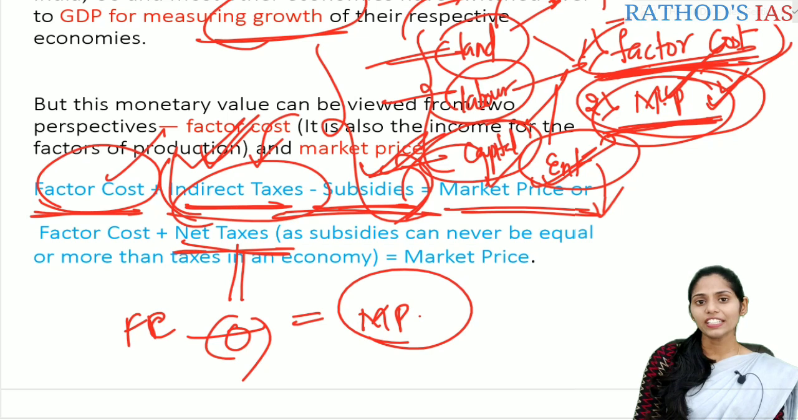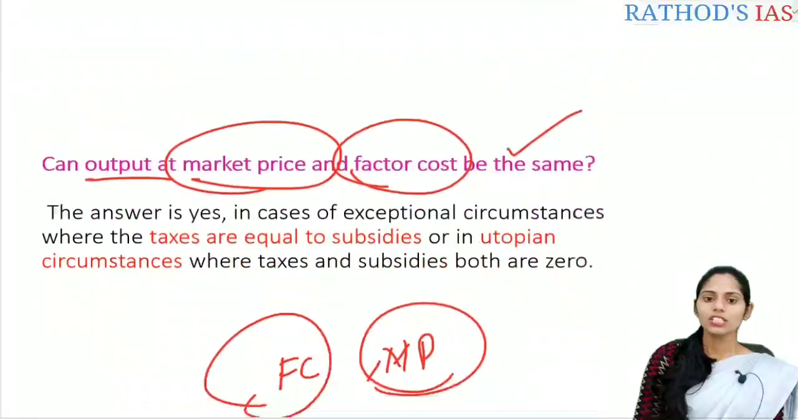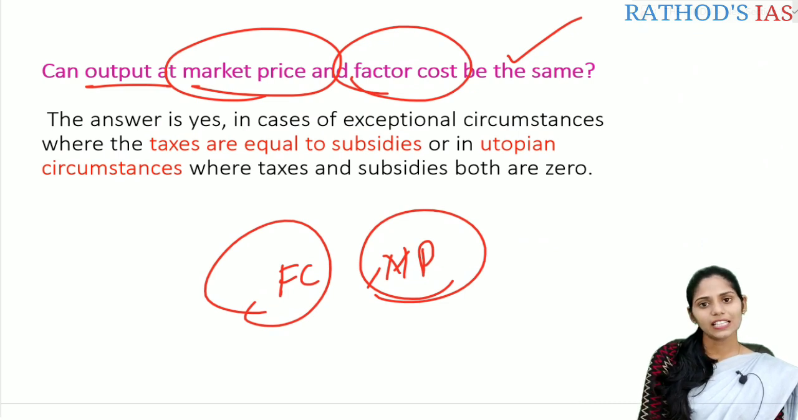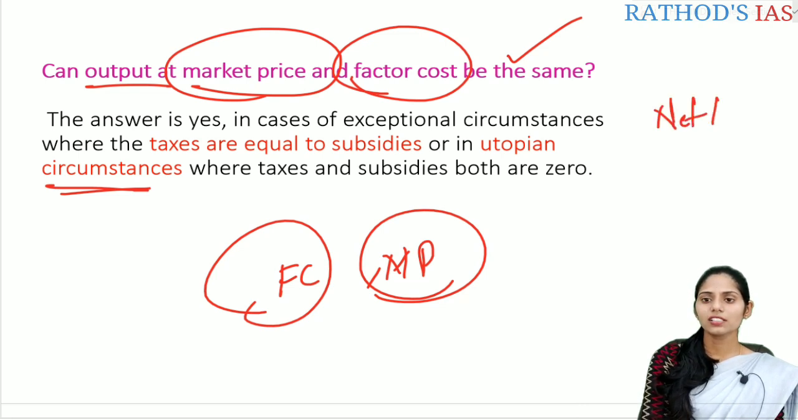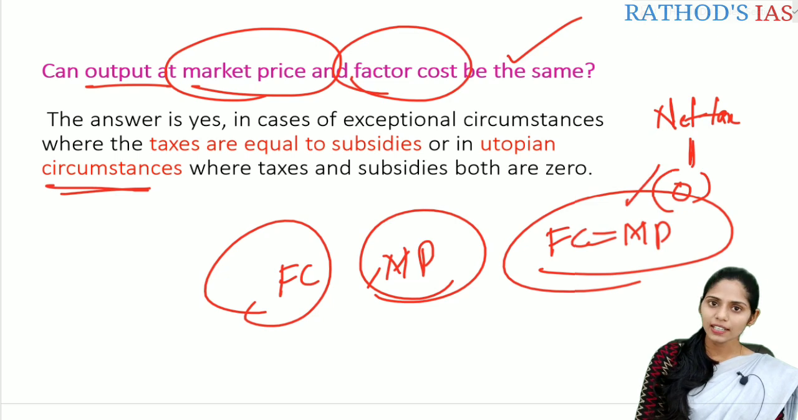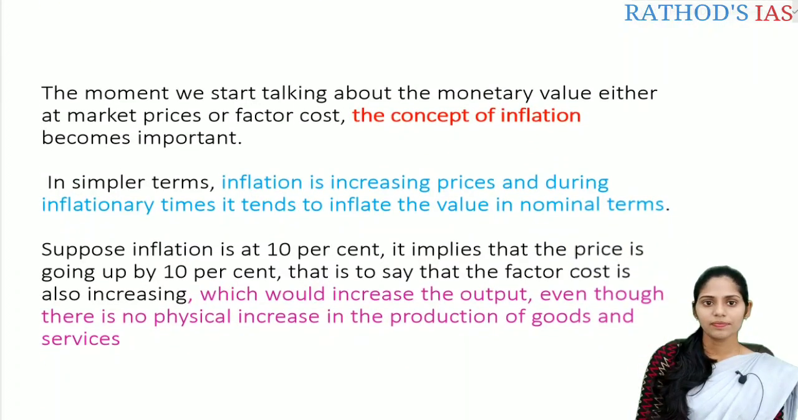But it is very rare, okay? So this is about this question and the answer is yes. In exceptional circumstances where the taxes are equal to the subsidies, or we can say in utopian circumstances, the indirect taxes and the subsidies are equal. So the net taxes will become 0, such that the factor cost is equal to the market price. Is it clear? And let us see the next thing.